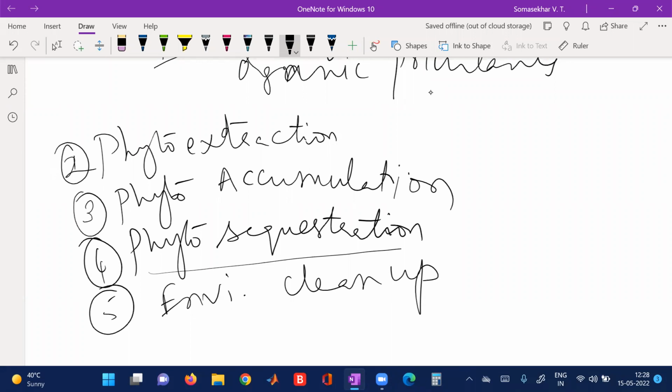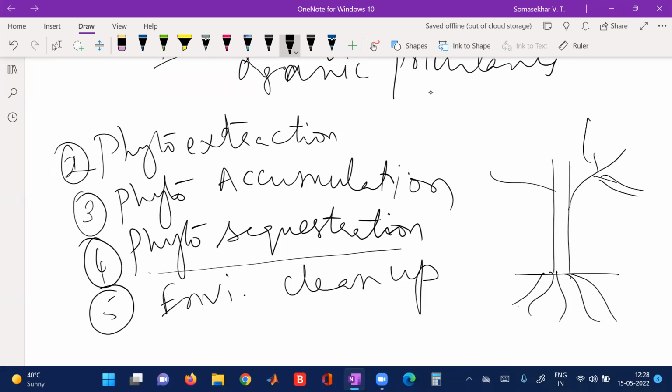What is that? What are they doing? Here, the toxic metals and the organic pollutants which are present in the environment will be absorbed by the roots of the plant. See here, this is the tree and these are the roots. They will absorb, and these are the branches and these are the leaves. The roots will absorb from the soil the heavy toxic metals and the organic pollutants which are present in the soil.